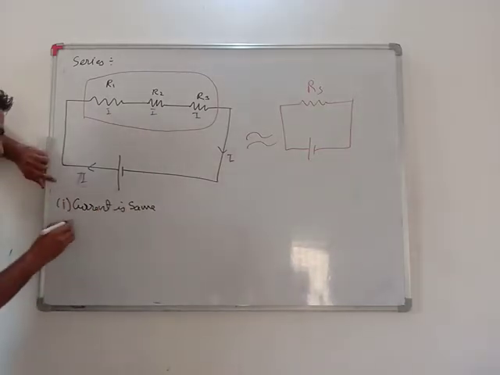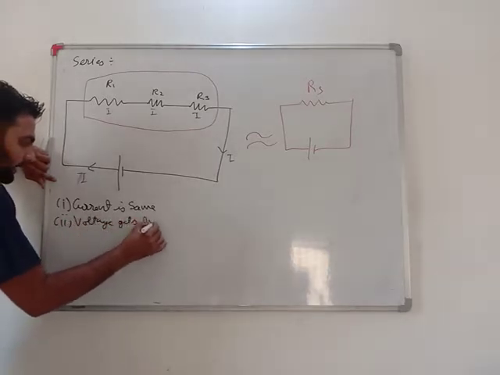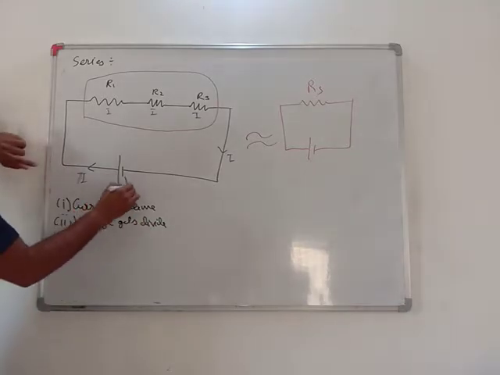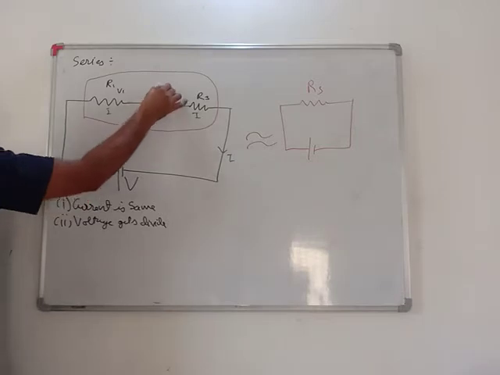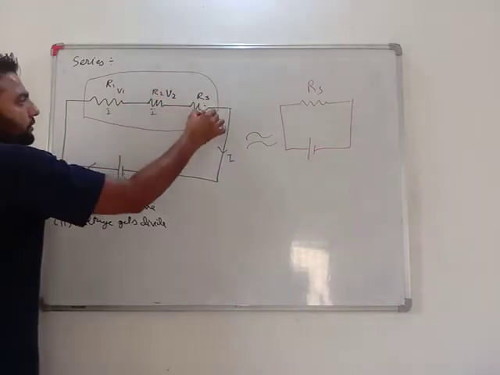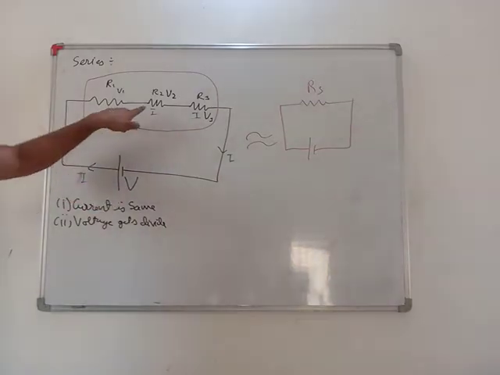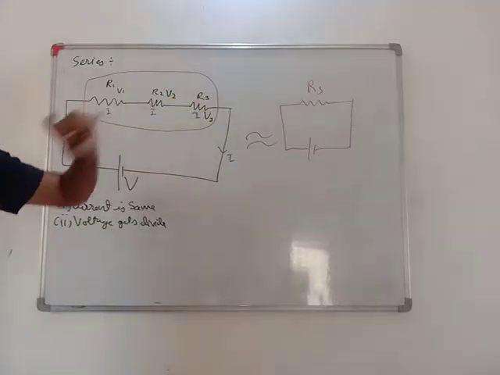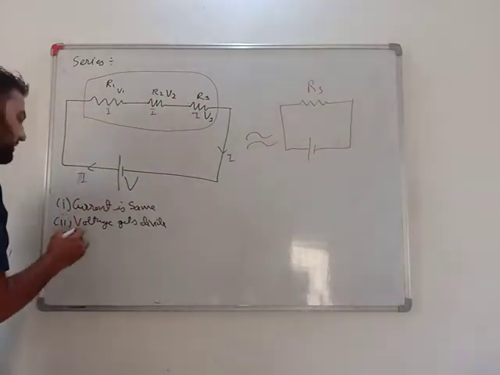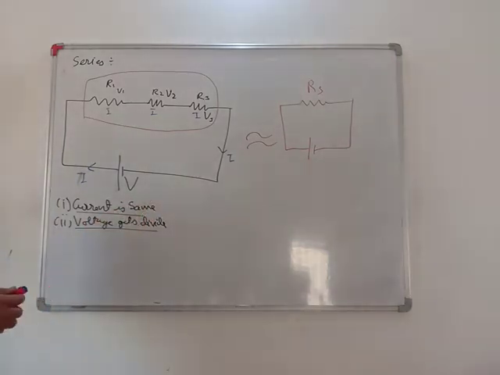See my difference, very important. Just opposite is in the parallel, and voltage gets divided. Very important. If this battery is having volt V, it will get divided into V1, here it will get divided into V2, and here it will get into V3. Different amount of work done to bring water here, here, and here. Very important. This voltage gets divided, current remains same.